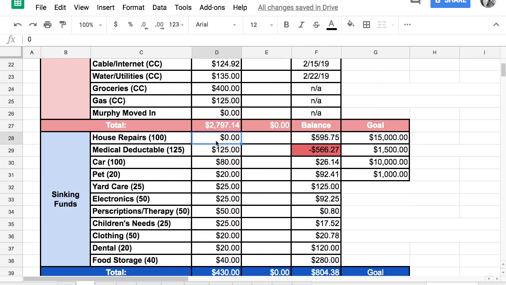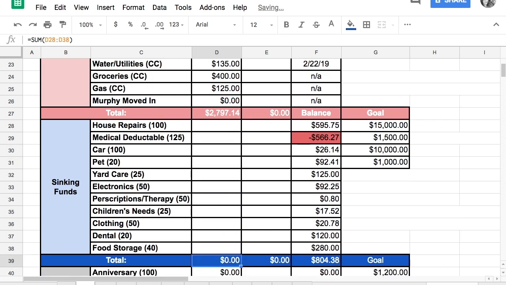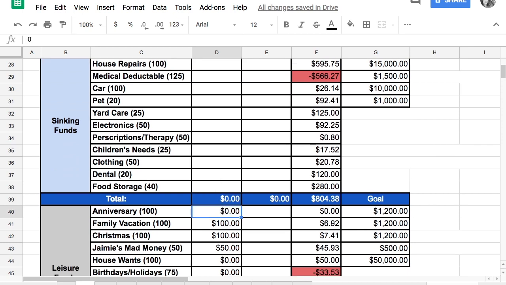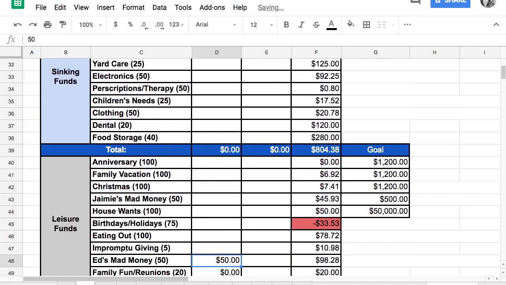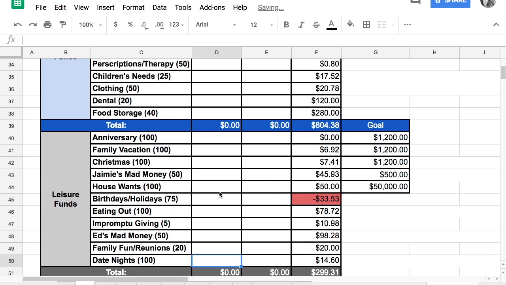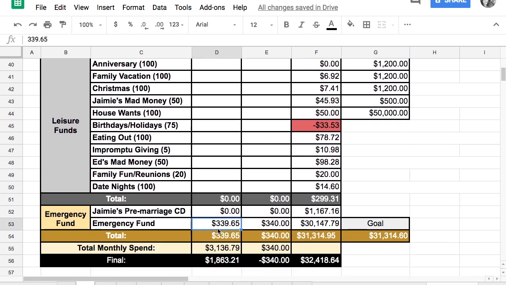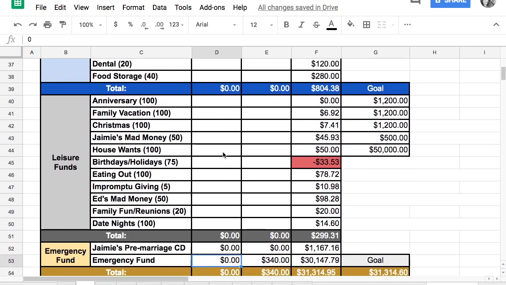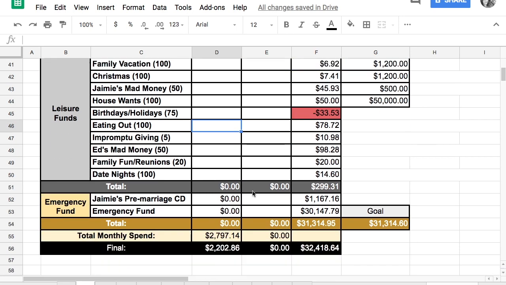I want to have $1,200 remaining at the end of funding our sinking funds, just $1,200 to take over into the next paycheck. I'm going to see how many of our sinking funds we can fund. We don't need to fund our emergency fund because it is done at this point, so we have met our goal and don't need to put anything into it. And I did not take out these numbers when I was clearing all my fields, so now those are all cleared.